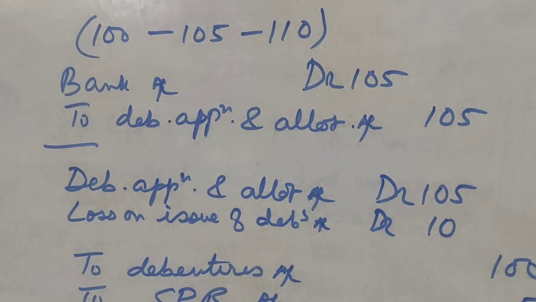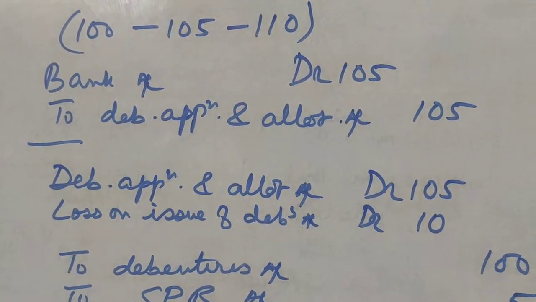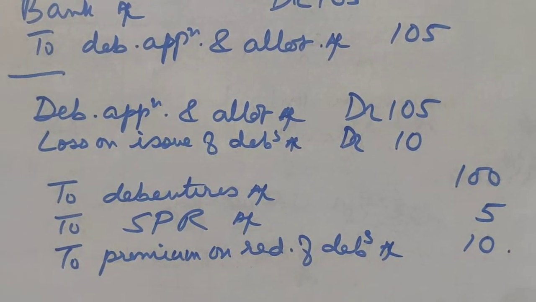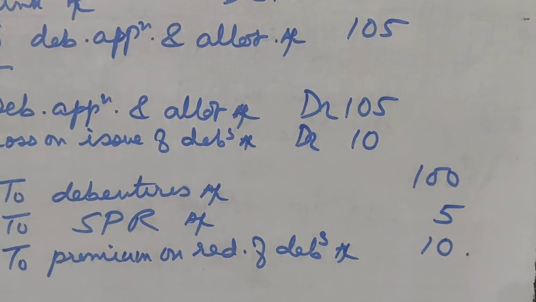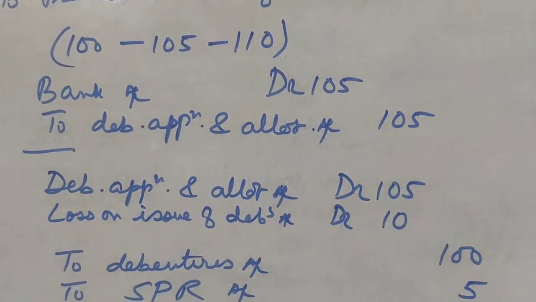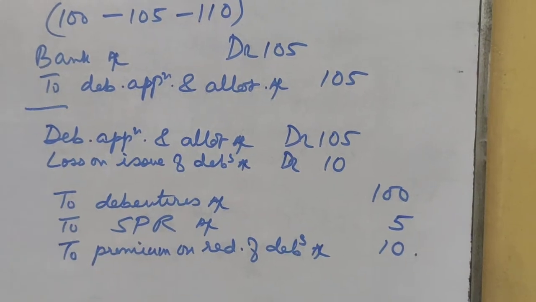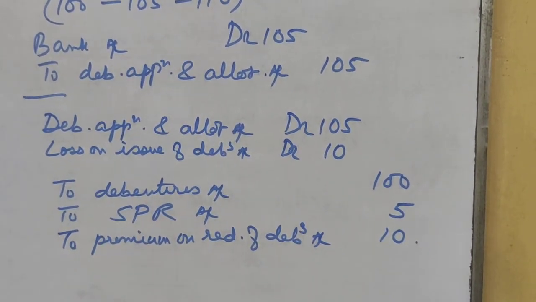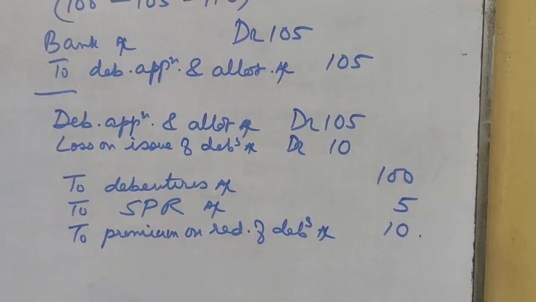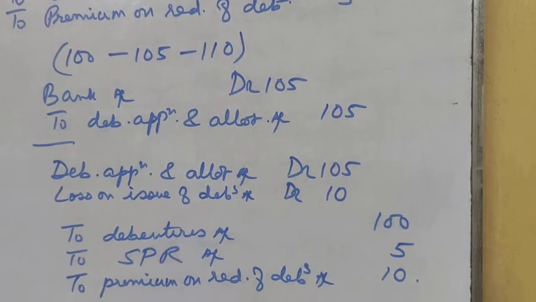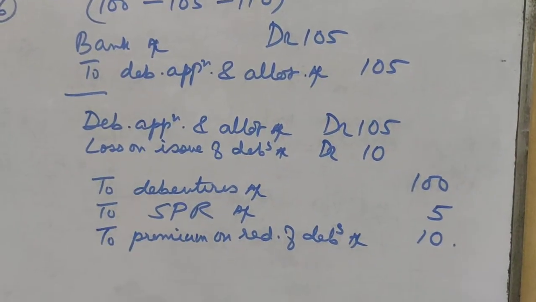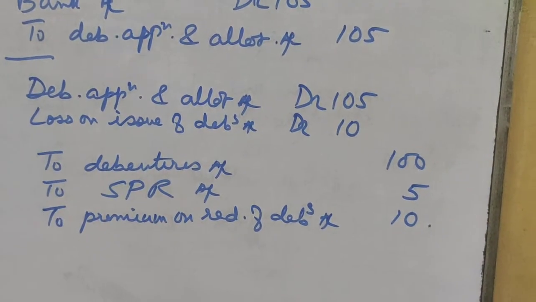Then debenture application and allotment account debit 105 to debentures account 100 to securities premium reserve 5 rupees, because 100 rupees debenture was issued at 105. So securities premium reserve will be credited with 5 rupees, and to premium on redemption of debentures will be 10 rupees, 110 minus 100, and loss on issue of debentures account will be debited with the balancing figure, that is 10 rupees.